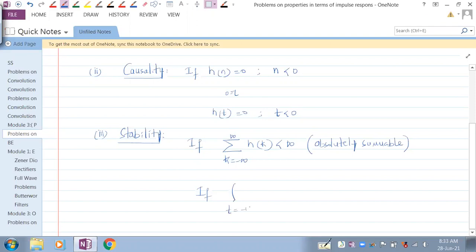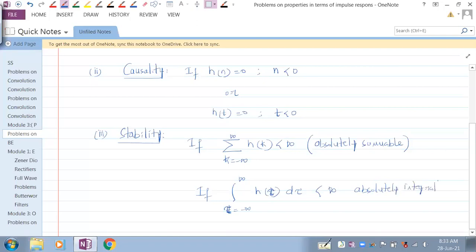The integral from minus infinity to plus infinity of h of t, now it's not t, it's tau. So this is the integral of the magnitude of h of tau with respect to d tau. This has to be less than infinity. Then we call it absolutely integrable.